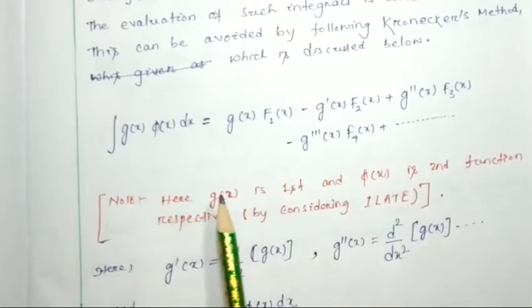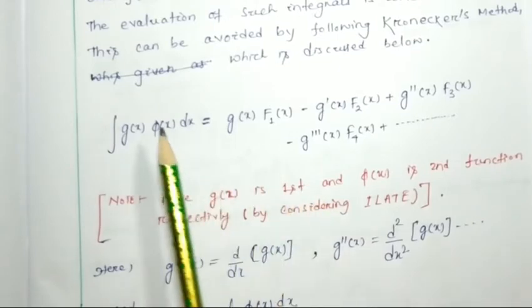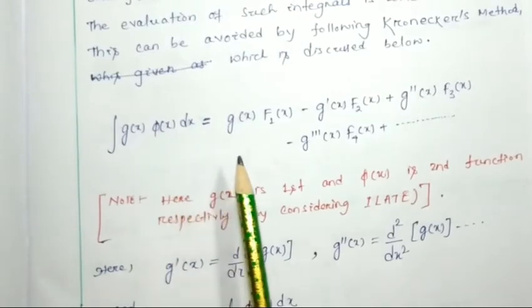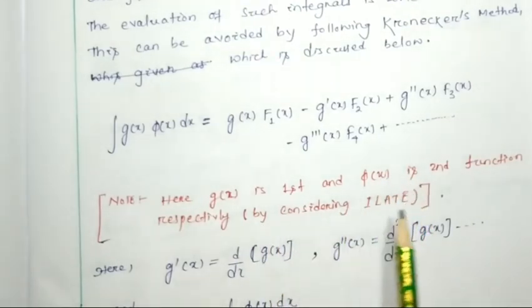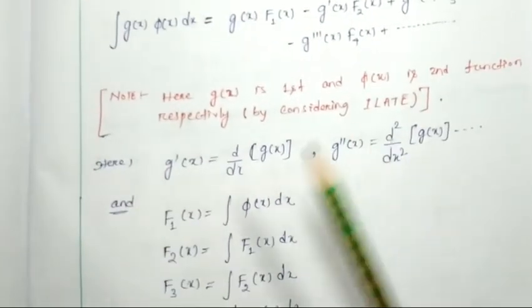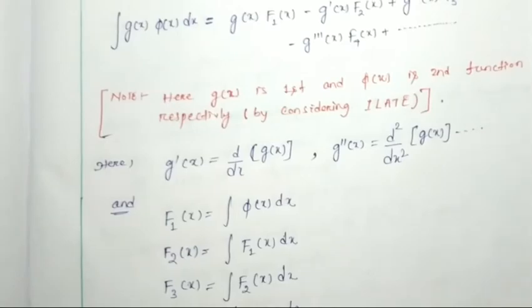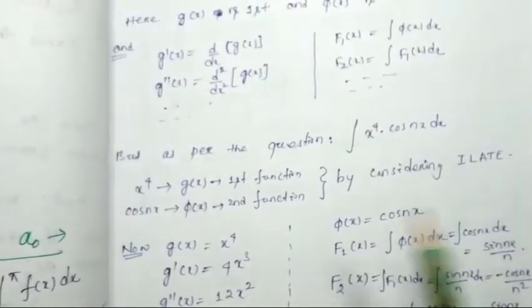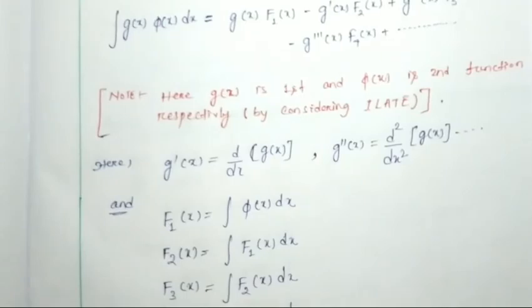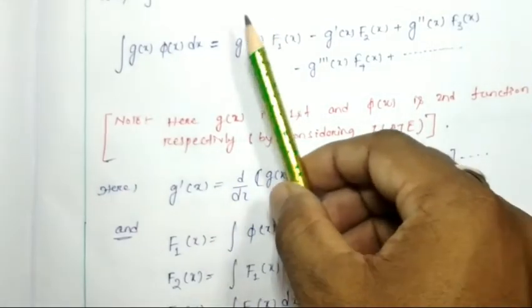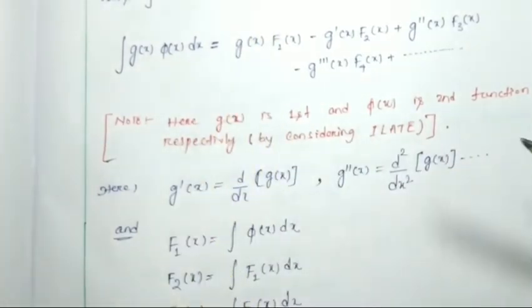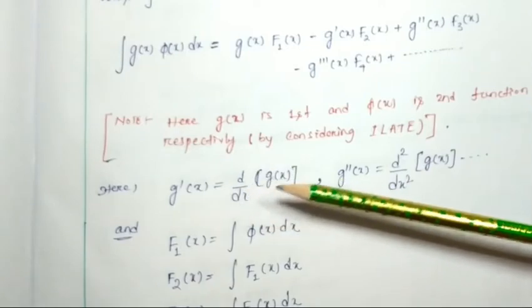Here g(x) is considered the first function. Suppose this is the integral of g(x) and phi(x). Here g(x) is the first function and phi(x) is the second function. In that video we discussed this in detail. Here also, when we do our problem x to the power 4, you can understand better. You just go through the formula. Here g dash(x) is nothing but the first derivative, d by dx of g(x).